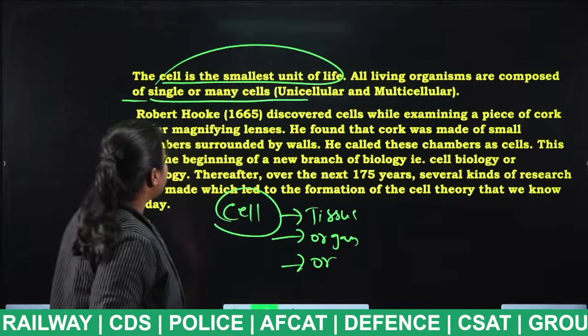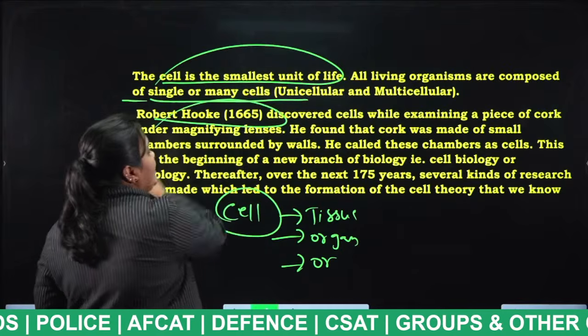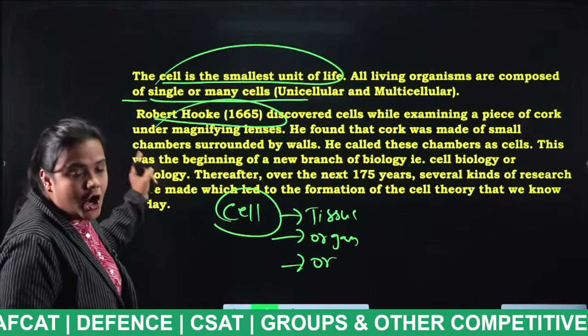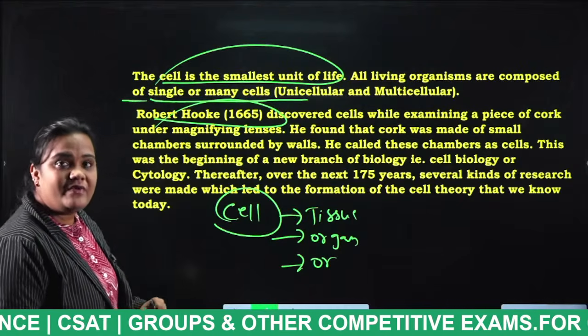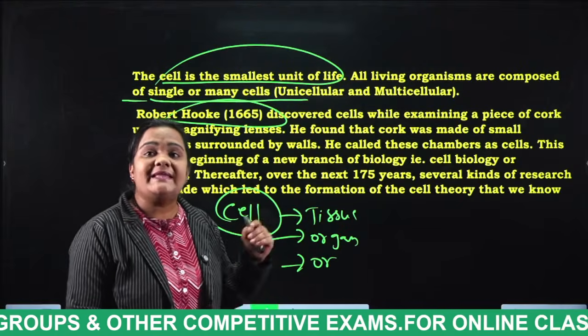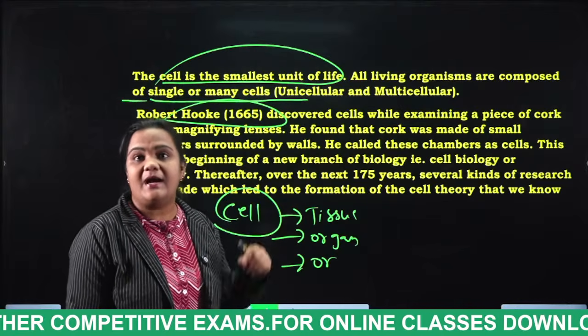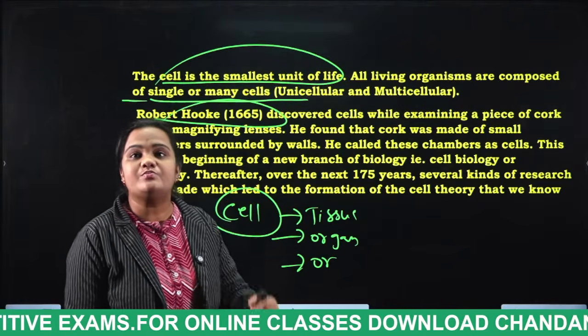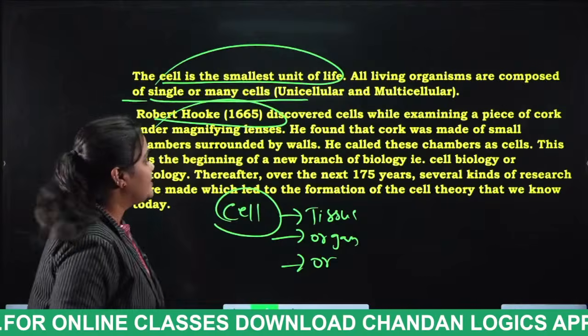Next, I have told you already who discovered the cell, students. Robert Hooke, in 1665. Not only amoeba, there exist other unicellular organisms. What are those? Mention them in the comment section.